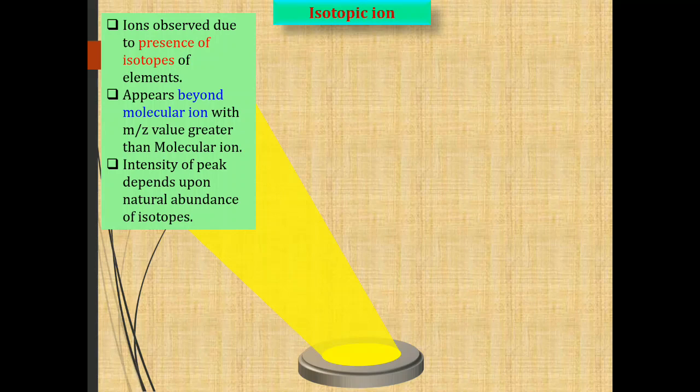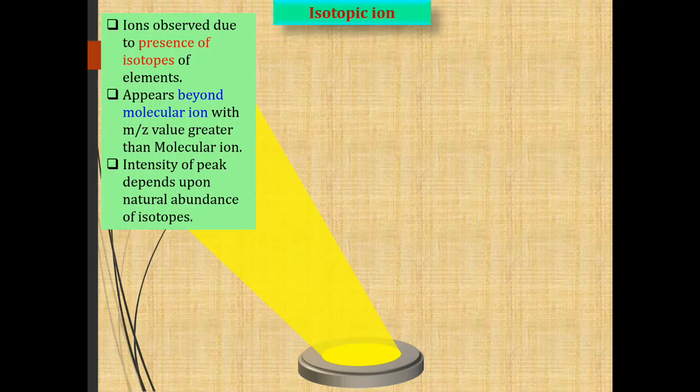Isotopic ion peaks are observed at m by z value equal to M plus 1 or M plus 2. That's why they are also called M plus 1 peak or M plus 2 peak. And the intensity of isotopic ion peaks depends upon the natural abundance of the isotope.